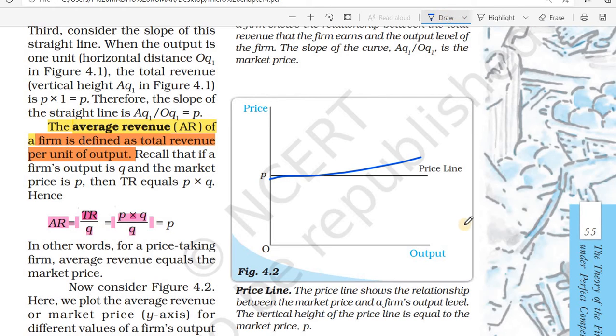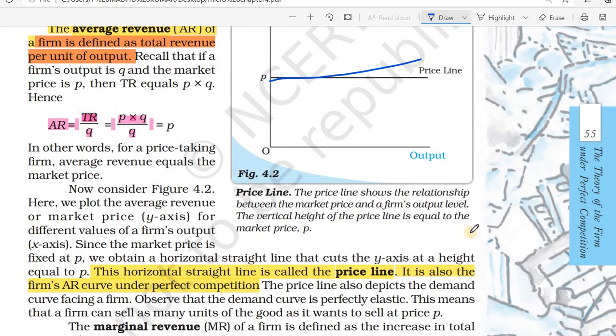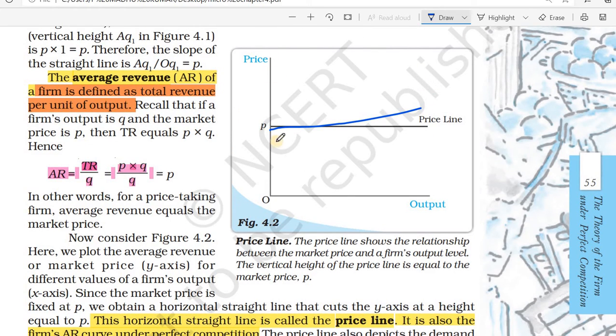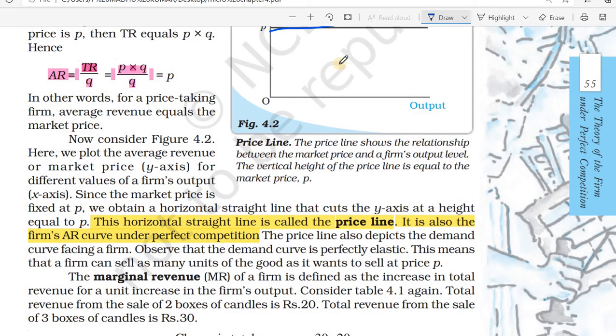We can call this the price line. The price line shows the relationship between the market price and a firm's output. Here you can see the market price and the firm's output. The vertical height of the price line is equal to the market price. Here you can see the price line.